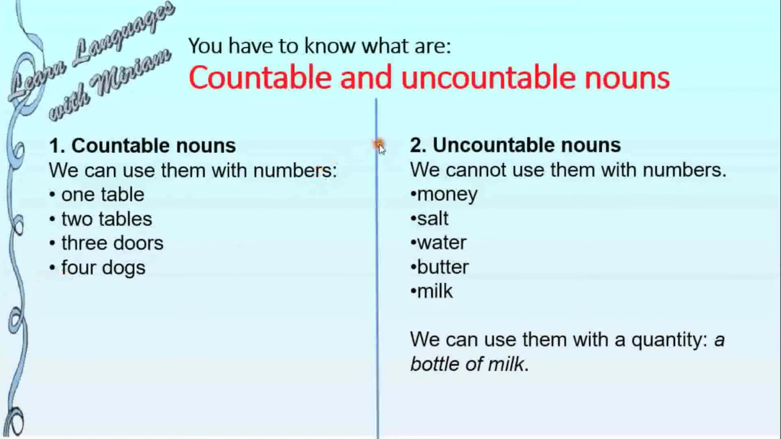But uncountable nouns, we cannot use them with numbers. For example, money, salt, water, butter, milk. These types of nouns are uncountable because we cannot say any number before them. We can use them with a quantity, a bottle of milk, for example.